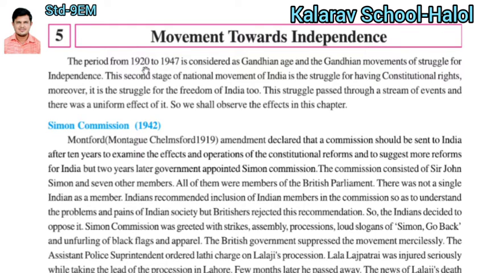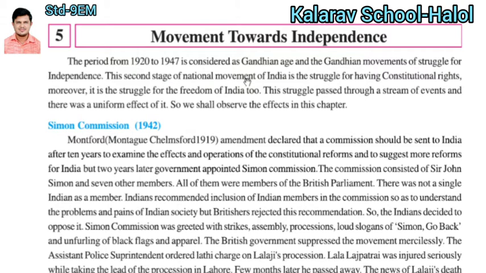We consider the time period 1920 to 1947 because in the year 1915 Gandhiji came to India and roamed around all parts of India for 5 years, and after that he joined the freedom movement. He joined the satyagraha. He established the Sabarmati Ashram. First of all, he established the Kochrab Ashram in Ahmedabad, and then he started the satyagraha and activities against the British rule and British government, which we all know about. So this time period is considered the Gandhian age, or the Gandhian movement's struggle for independence.